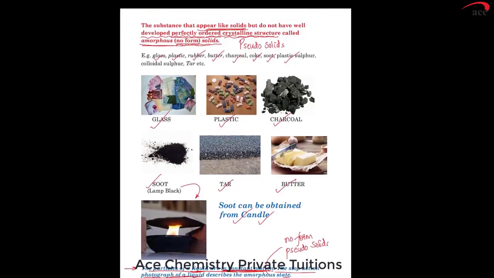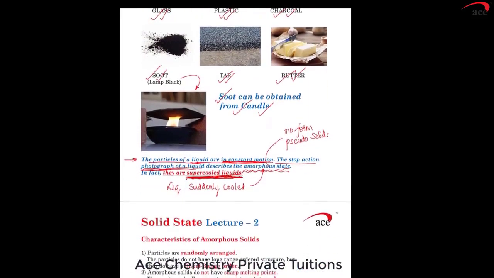Again, amorphous solids are those which appear to be solid, but now you know they are supercooled liquids and they don't have a perfectly ordered arrangement. Examples around us: glass, plastic, charcoal, soot, tar, butter, and soot again, which is nothing but lamp black obtained from a lamp.